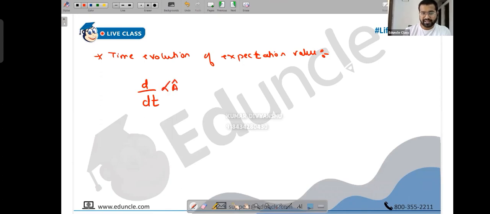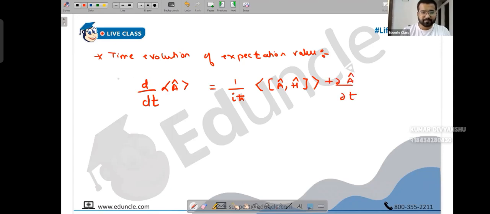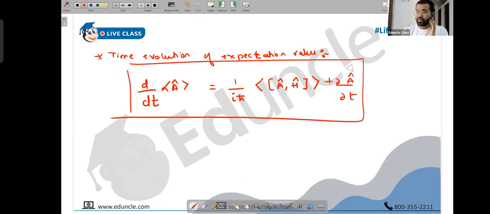The derivative of the expectation value with respect to time is simply given by 1 upon i h bar times the average value of the commutator of A cap and H cap, plus the average value of dou A cap by dou t, the partial derivative of A cap with respect to time. This is how the expectation value of an operator can be found if the operator, the observable, varies with time.